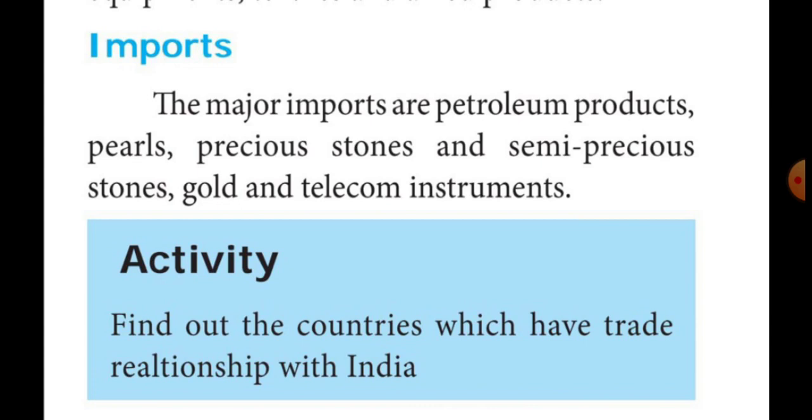The important import items are petroleum products, pearls, precious stones, semi-precious stones, gold, and telecom instruments, radio, television, etc. Those instruments also we are importing from other countries to our country.